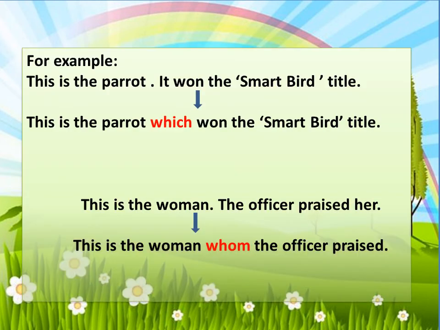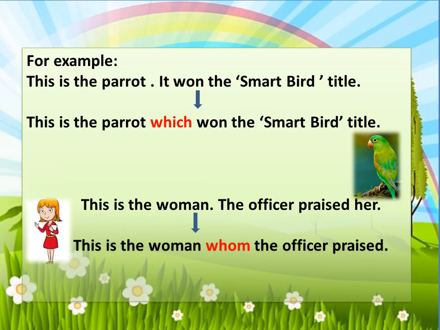For example, this is the parrot. It won the Smart Bird title. So here there are two sentences. So we will join them with the relative pronoun. This is the parrot which won the Smart Bird title. So we have joined it with which, the relative pronoun. Next, this is the woman. The officer praised her. So we will join them again with the relative pronoun. This is the woman whom the officer praised. So whom is a relative pronoun.